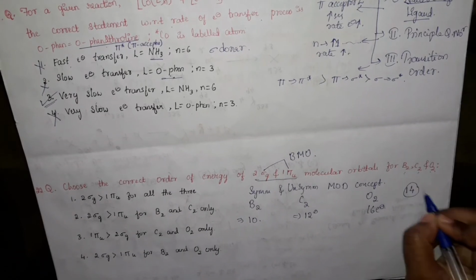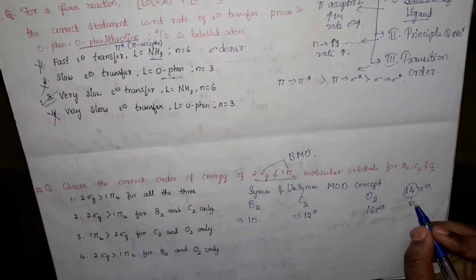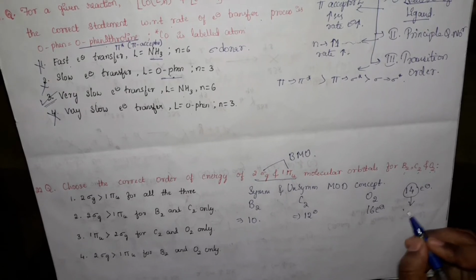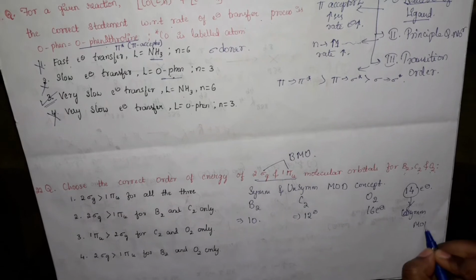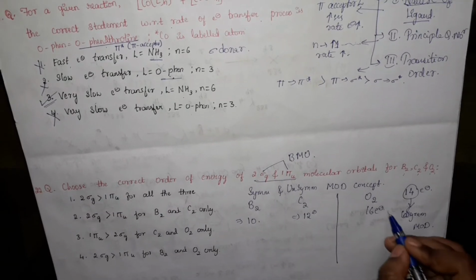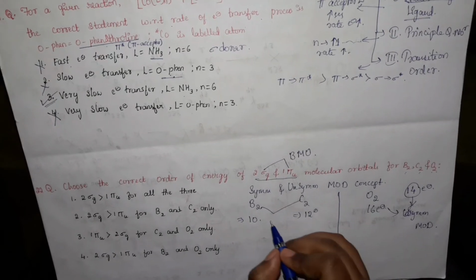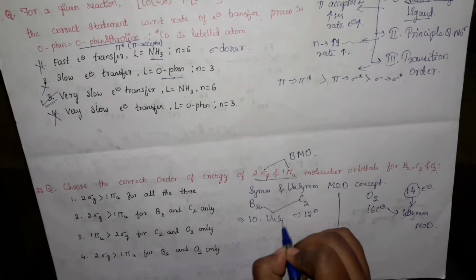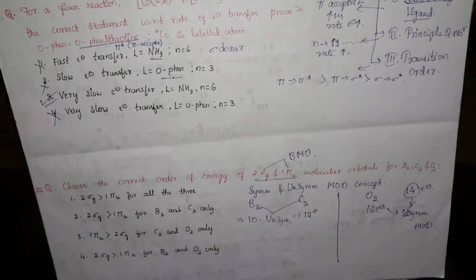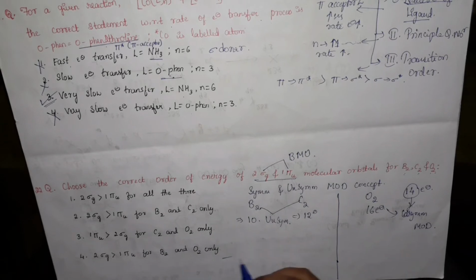If the number of electrons is greater than 14, then this comes under the symmetry molecular orbital diagram. So from this, oxygen comes under the symmetry molecular orbital diagram, and boron and carbon come under the unsymmetrical molecular orbital diagram. Let us draw the molecular orbital diagram for this question.